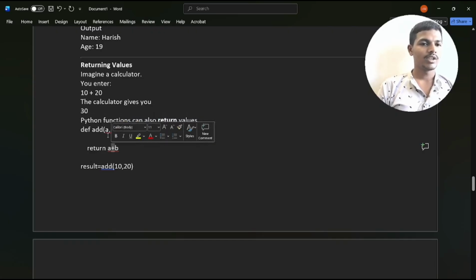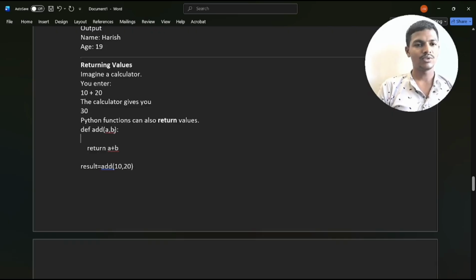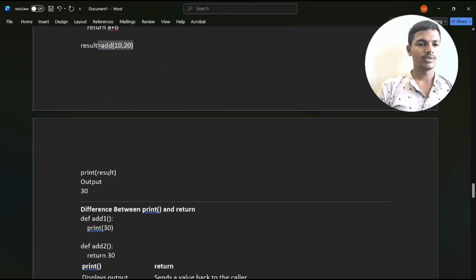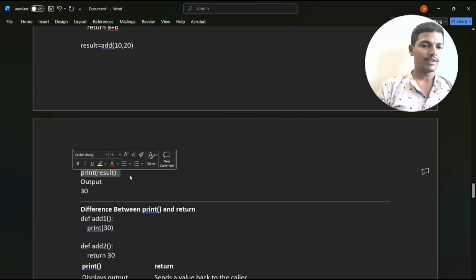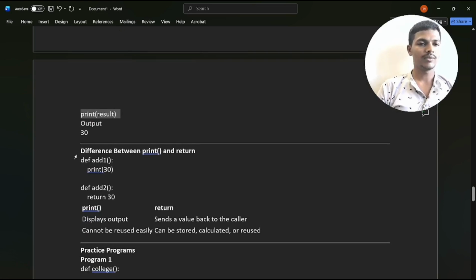If you do not give any value, nothing shows in the result. Give add a value of 10 and b value of 20, the output will display 30. Here, if you did not print, the value will not be displayed, right? You must give the print statement, then it will execute.